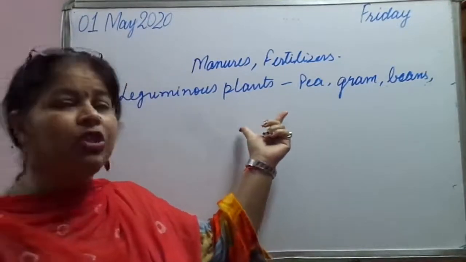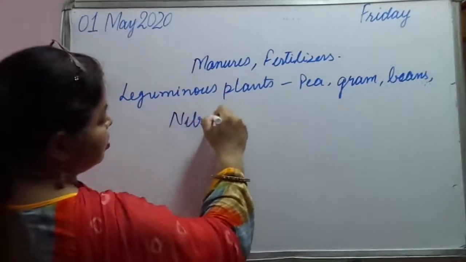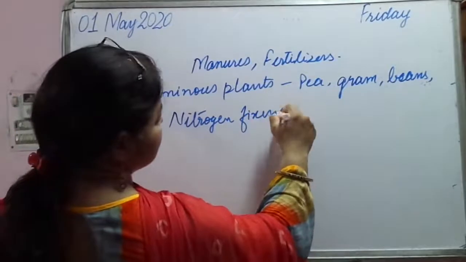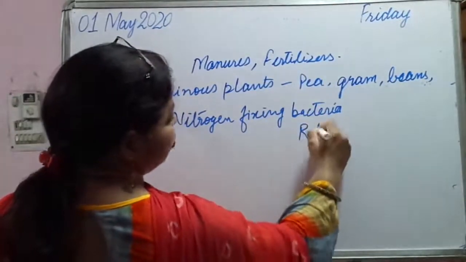Nitrogen fixing bacteria, that is rhizobium.